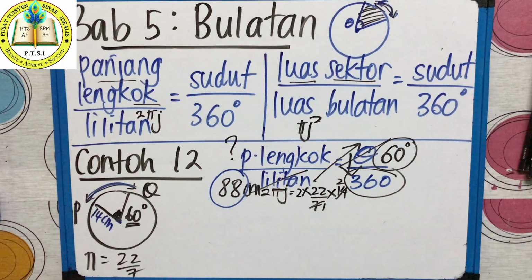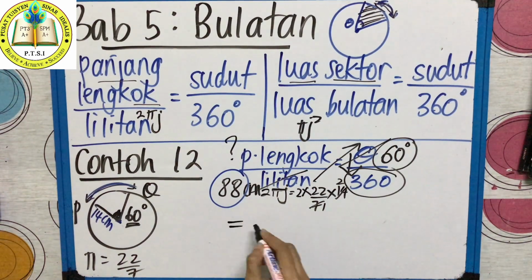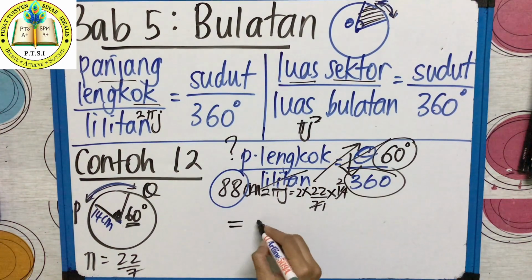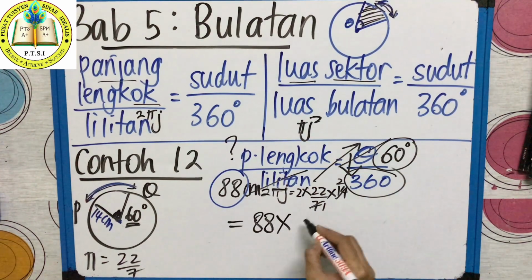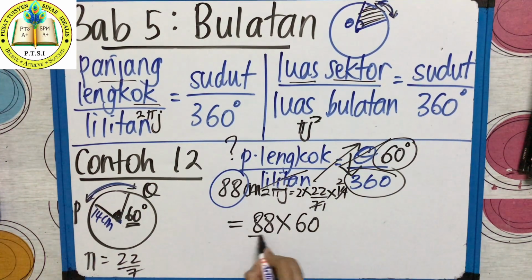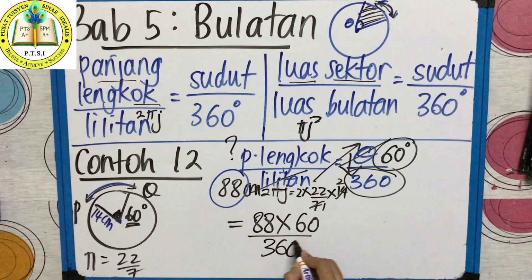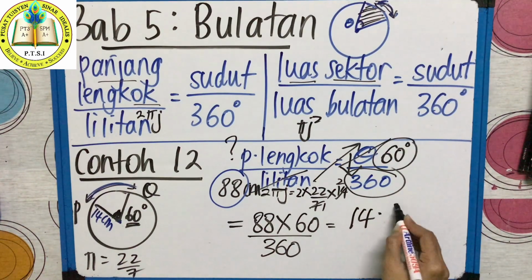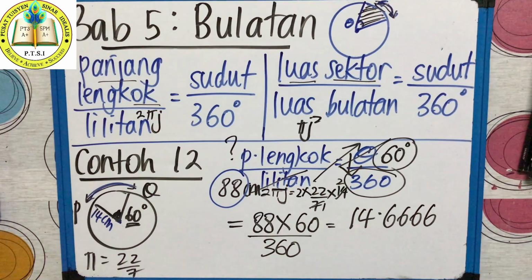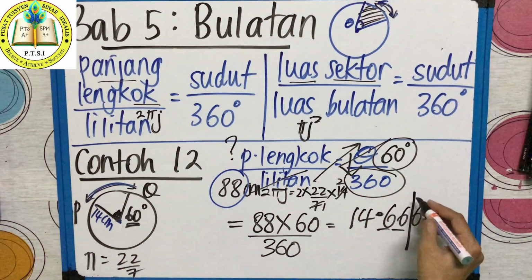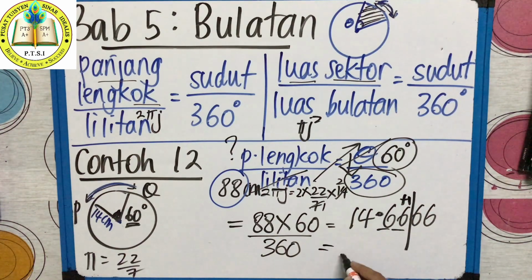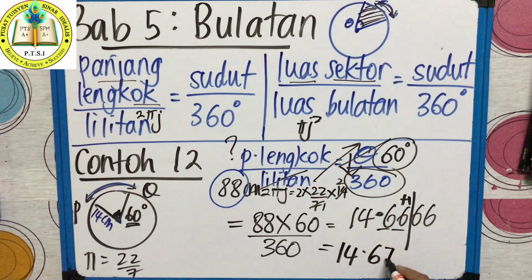14.666666 like that, right? So cikgu tulis di sini. So when you want to show working, you can say 88 times cross, right? 88 times by 60 and then divide by 360. Kamu dapat jawapan 14.6666. But what the question they ask there, tulis jawapan dalam 2 tempat perpuluhan, 2 decimal places. So after point 2 numbers, teacher draws a line, round off plus 1. So kamu dapat jawapan 14.67.